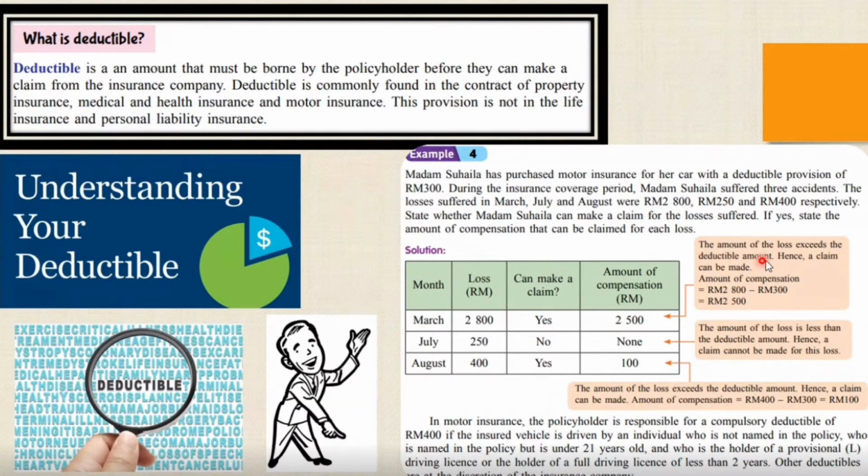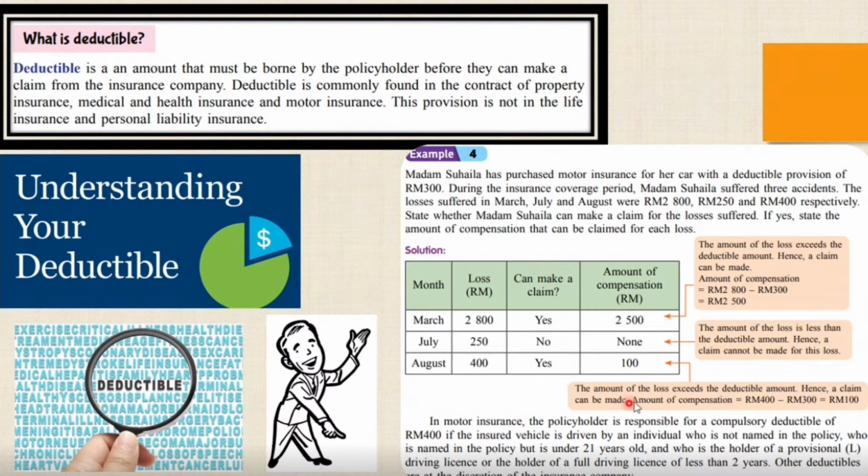The amount of the loss exceeds the deductible amount, hence a claim can be made. So that's why it's yes. And the amount of the loss is less than the deductible amount, hence a claim cannot be made for this loss. So no compensation, no amount of compensation, and you can't make a claim.